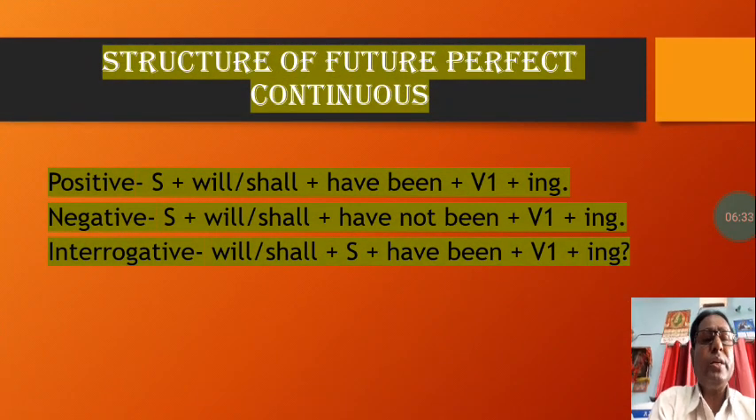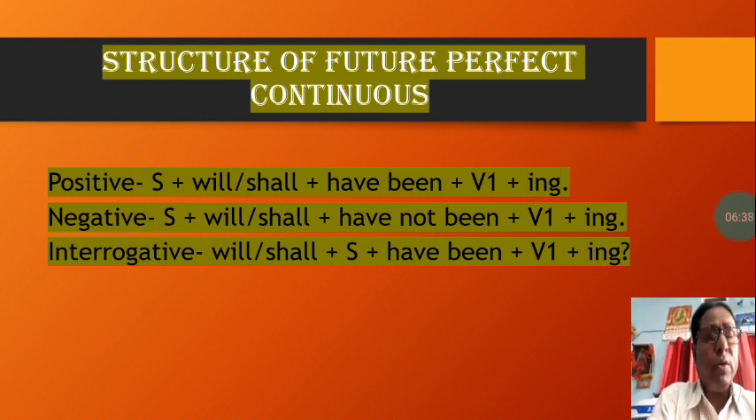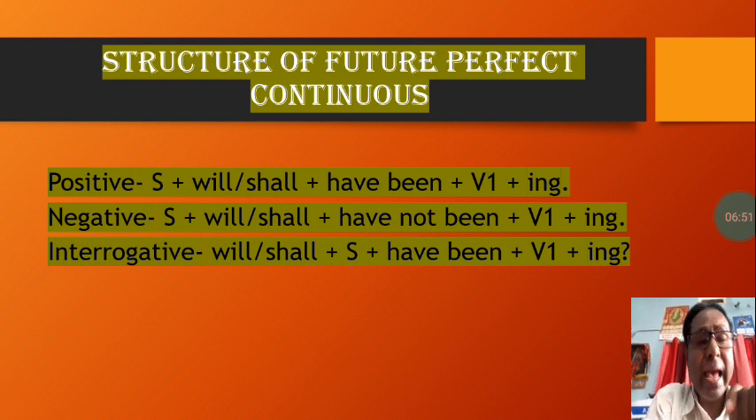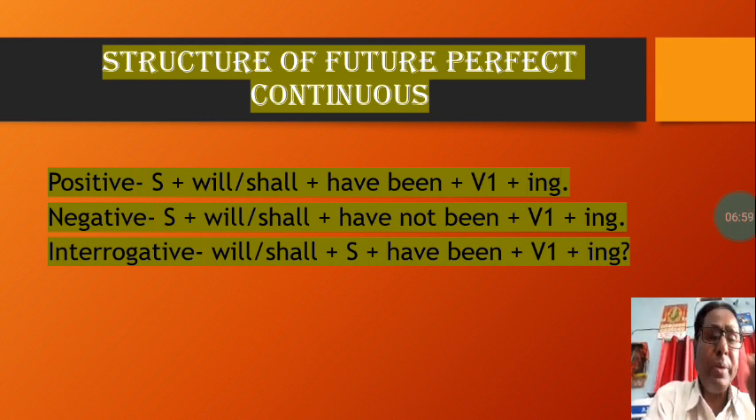Here is the structure of future perfect continuous, like future perfect. First, positive. How can you construct positive? First you will start with a subject, any subject. After the subject will be will or shall plus have been. In perfect it was only have. In continuous it will be have been plus base form plus ing. Base form means first form of verb plus ing.